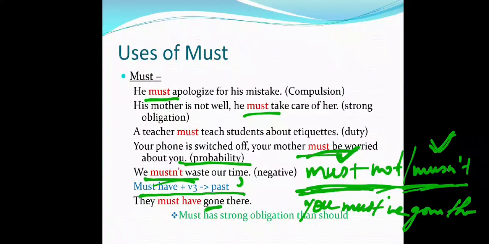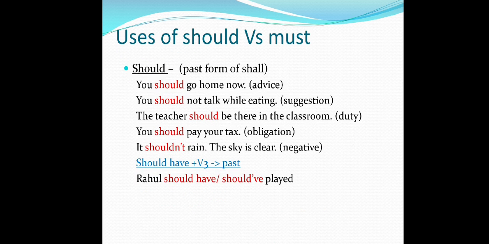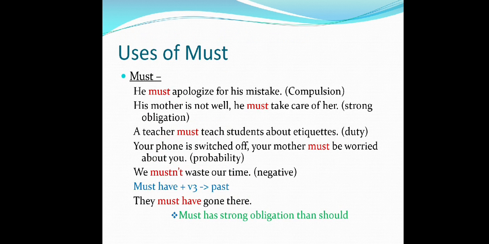You can say native speaker. You can listen to native speakers. They are using this type of words. So must has a stronger obligation than should. I have already told you that must means strong compulsion. It shows a compulsion. Should gives you advice and suggestions. So it has a strong feeling. Must has a strong feeling. It has a stronger obligation than should.